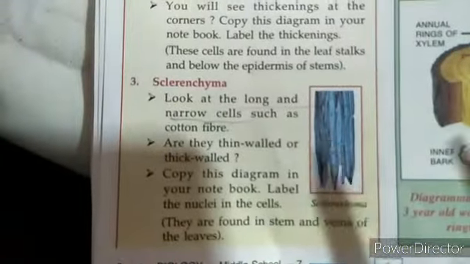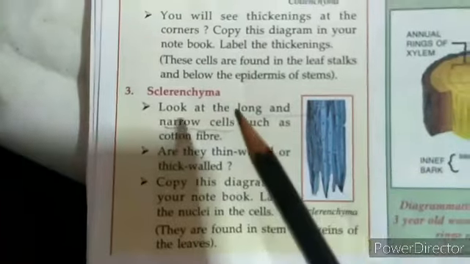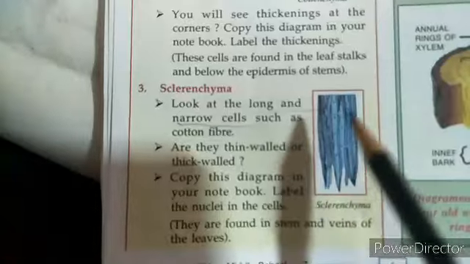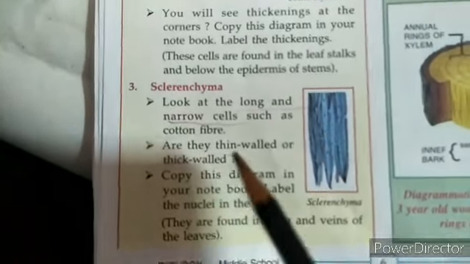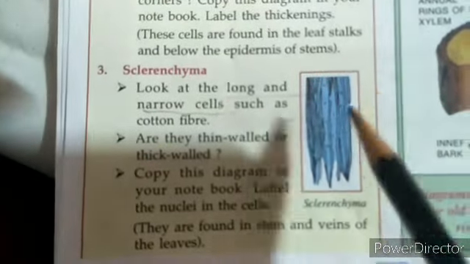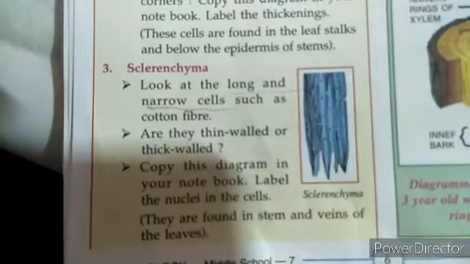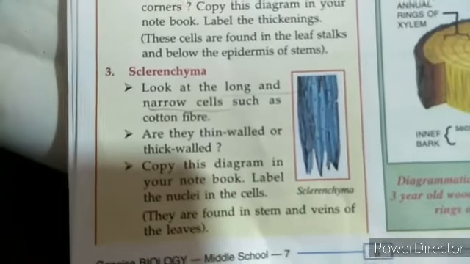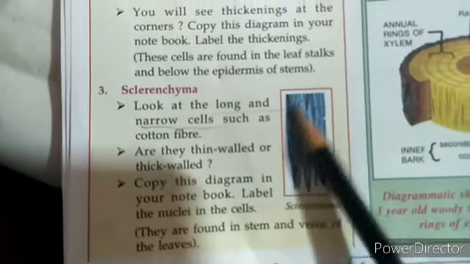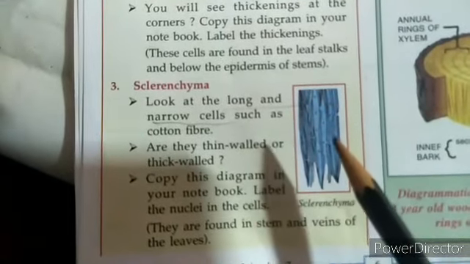And then we have a look at sclerenchyma here. Long and narrow cells. Oh yes, long and narrow cells. We can see this. Then they are thick walled. Oh yes, of course, the walls are very thick here. We can see the walls are extremely thick compared to the others. And also we can see that there are no intercellular spaces. So we can get a comparison here.